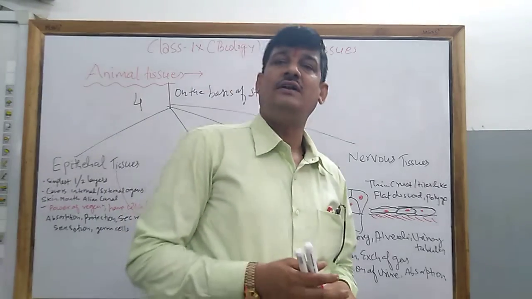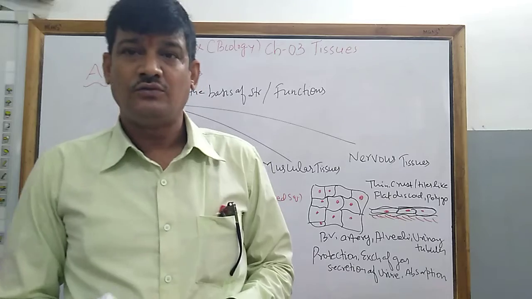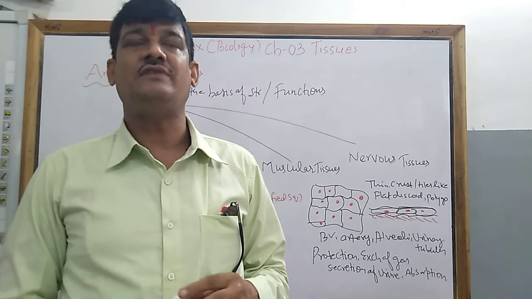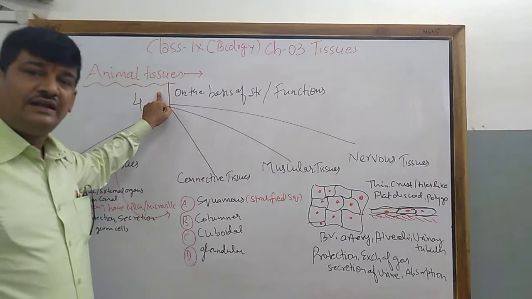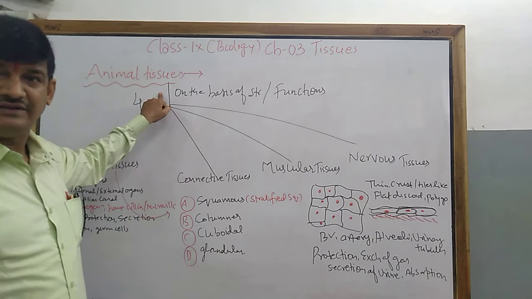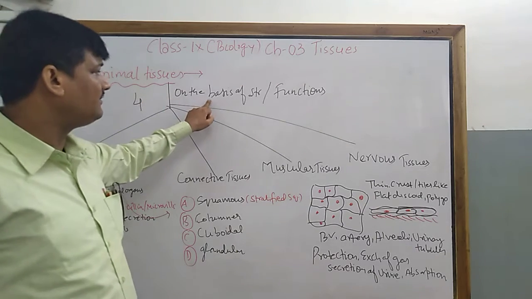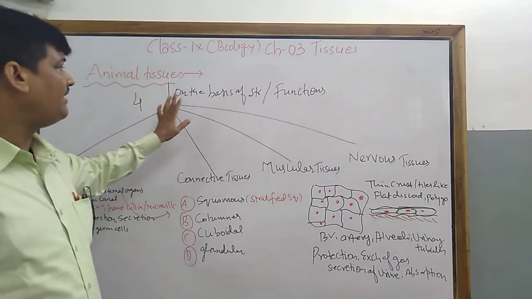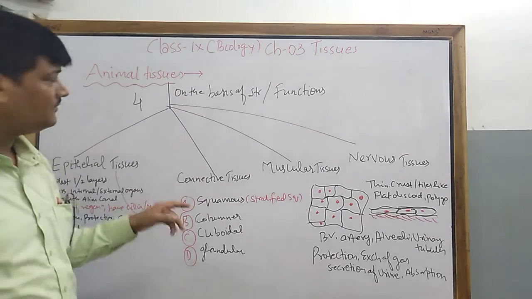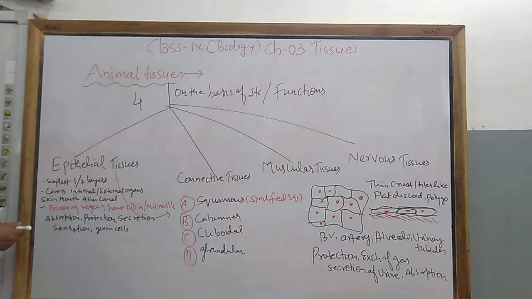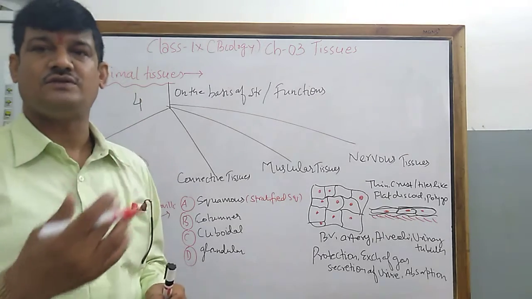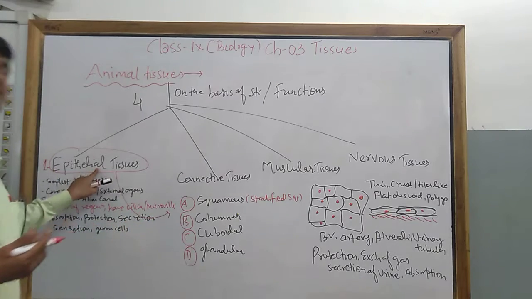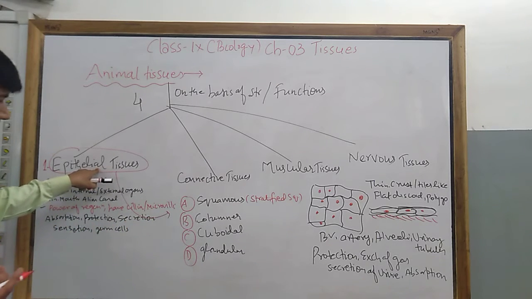Animal tissues are present in the animal body. On the basis of structure and function of tissues, there are four types of animal tissues present in the human body or the animals. They are having four different kinds of tissues, namely, first one is epithelial tissue. As the name suggests, epi means outermost layer. It is the first outermost layer and it is the simplest tissue, epithelial tissue.